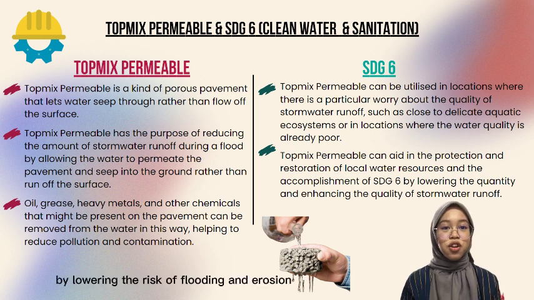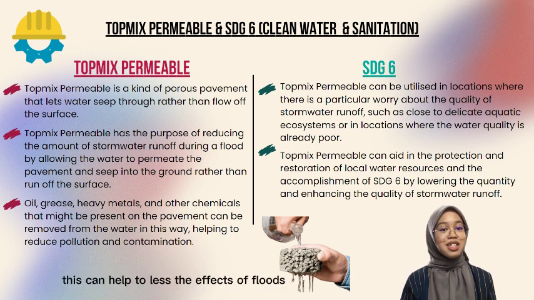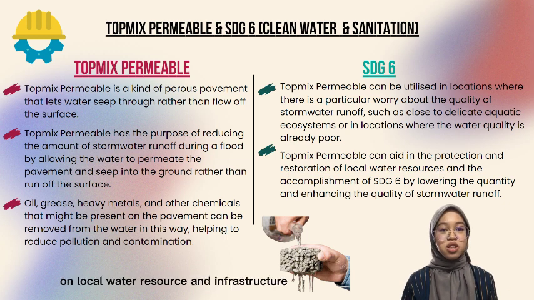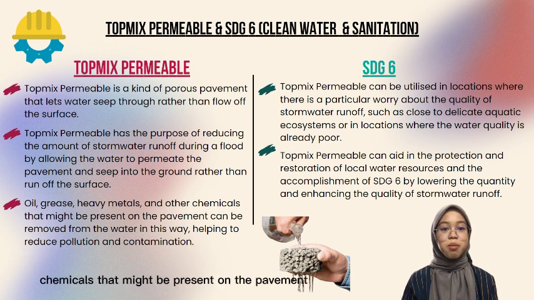By lowering the risk of flooding and erosion, for example, this can help to lessen the effects of floods on local water resources and infrastructure. Oil, grease, heavy metals, and other chemicals that might be present on the pavement can be removed from the water in this way, helping to reduce pollution and contamination.